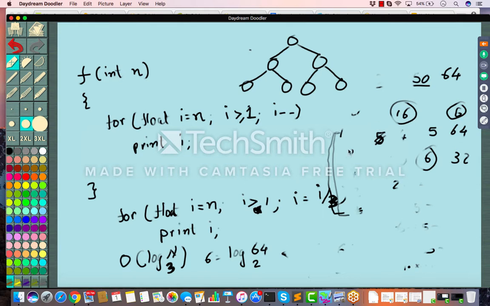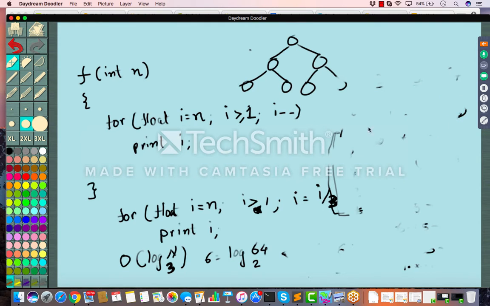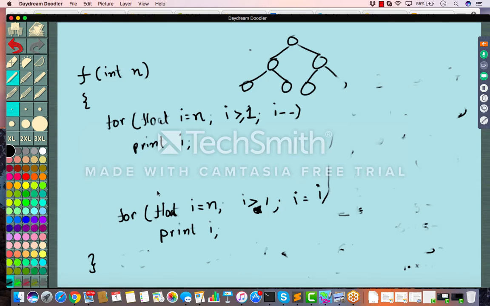Let's say your function now has 2 loops.